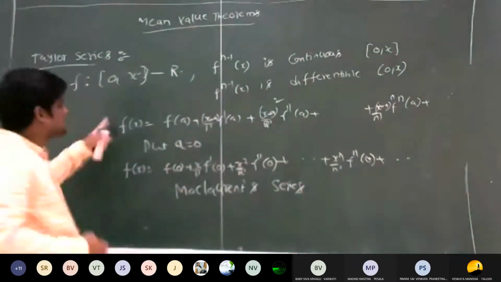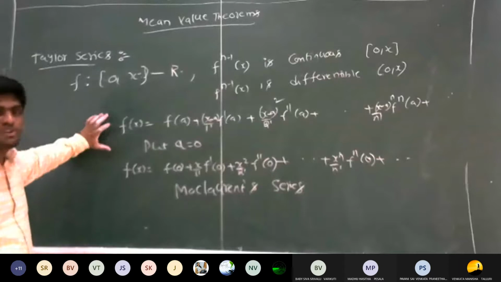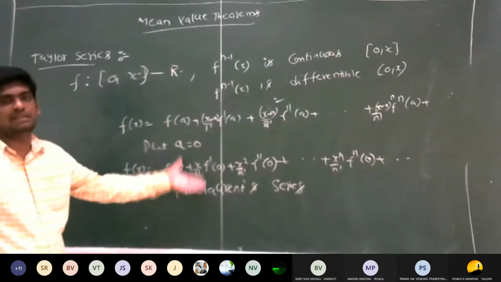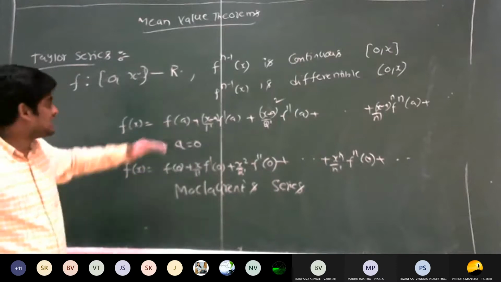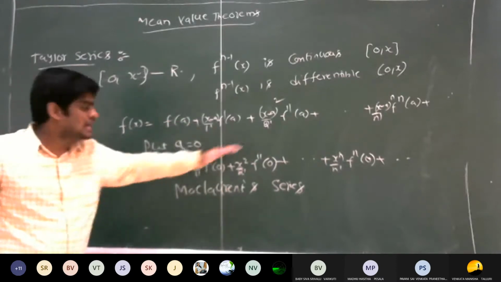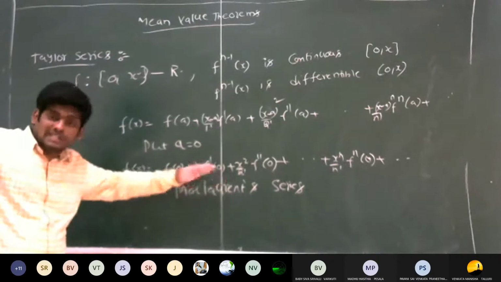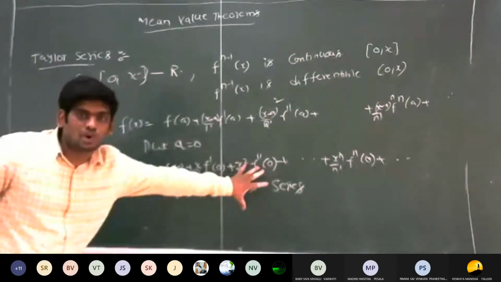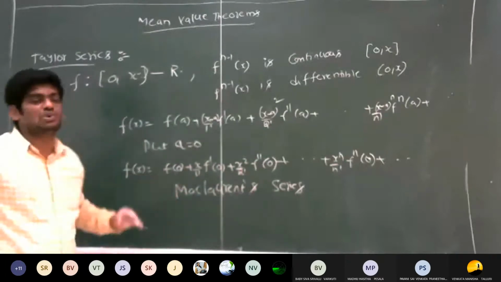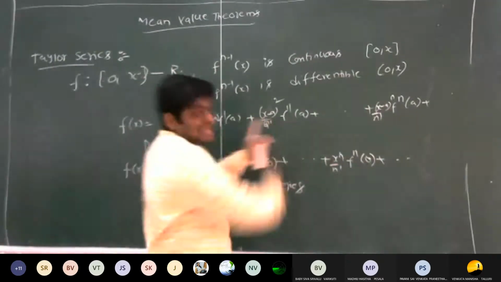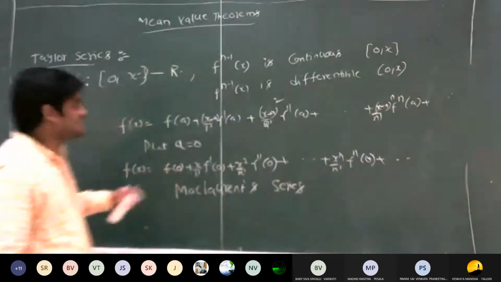So this is the Taylor series. In the Taylor series formula, if you replace a is equal to 0, then you will get the Maclaurin series. This is the Taylor series about the point x is equal to a. The Maclaurin series is also a Taylor series, about the point x is equal to 0. So this is a Taylor series in powers of x minus a.